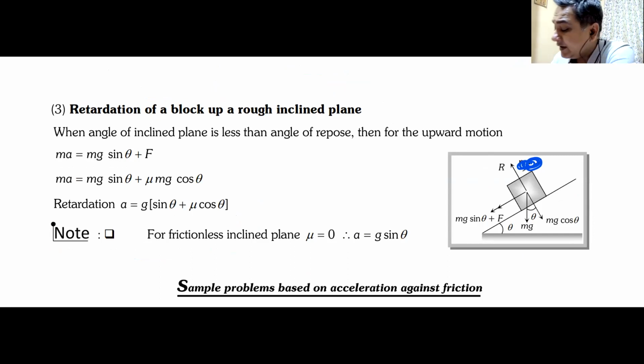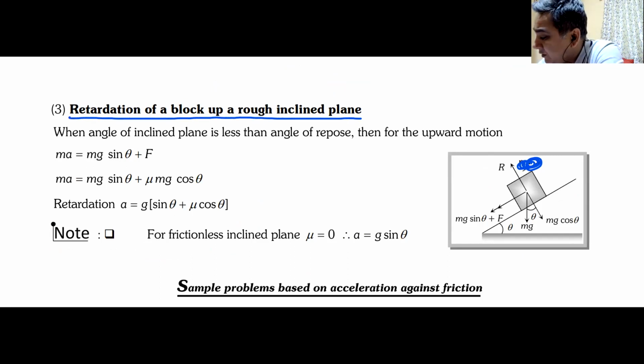The heading is retardation of a block up an inclined plane. Please look very carefully. I have given this block an initial velocity, which I can call V, up the inclined plane. So I pushed it up the inclined plane, and the motion is upwards. If the motion is upwards, the frictional force Fk would be downwards. mg sin theta is already downwards.